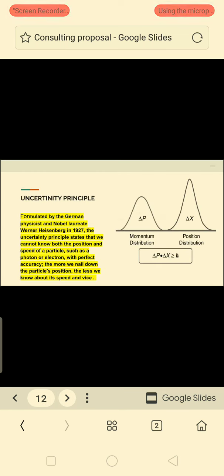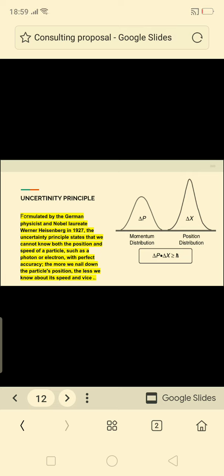Now let's discuss the uncertainty principle. The uncertainty principle was derived by the German physicist and Nobel Prize winner Werner Heisenberg in 1927. He formulated that we cannot know both the position and the speed of a particle, such as an electron or proton, with perfect accuracy. So he described that we cannot find out the position and momentum of the electron with great accuracy.